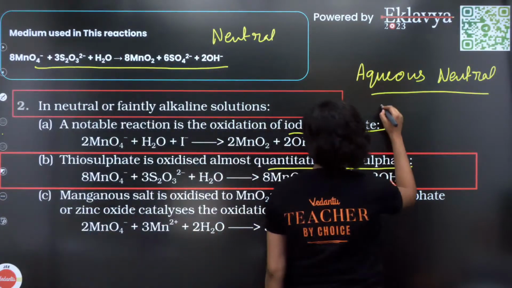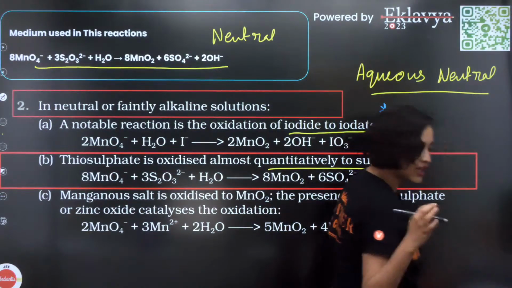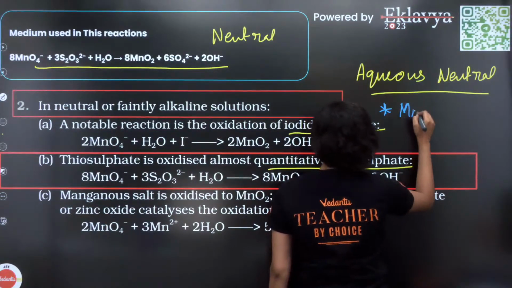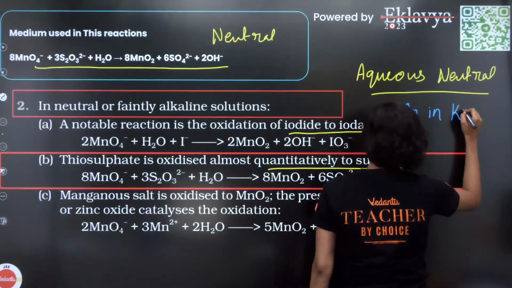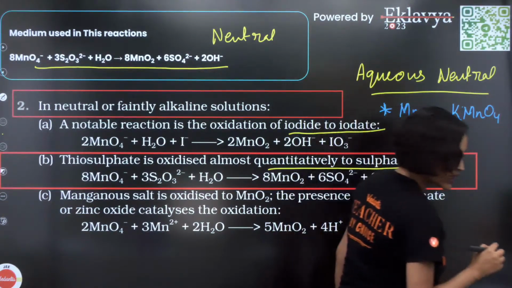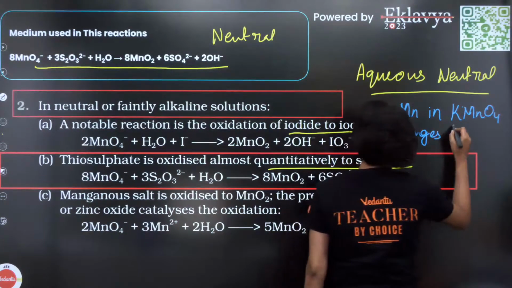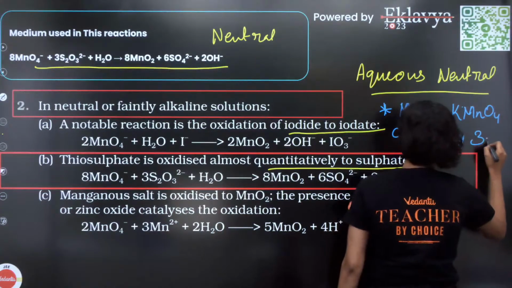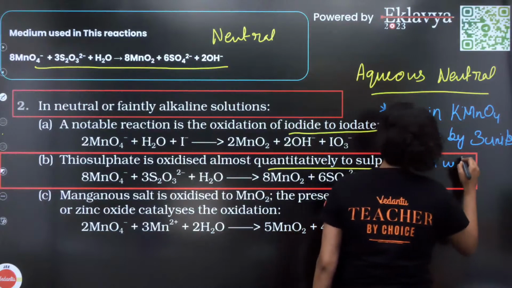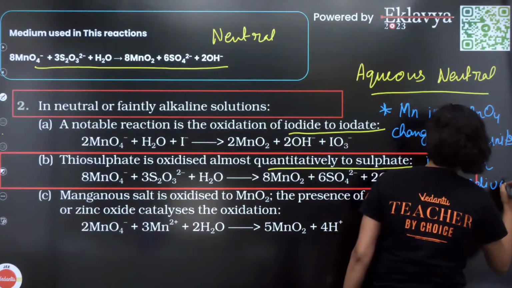So the question probably was: Mn in KMnO4 changes by 3 units in which medium?